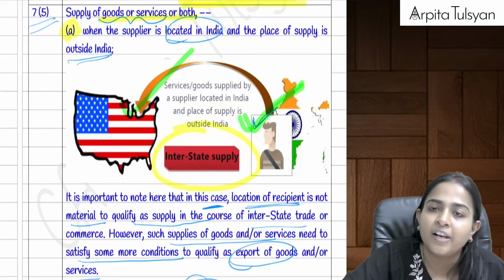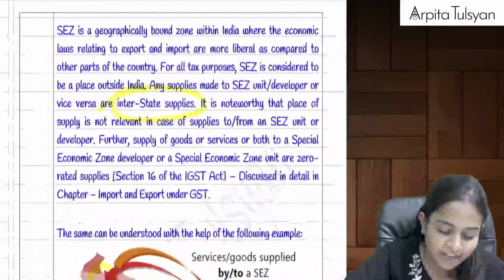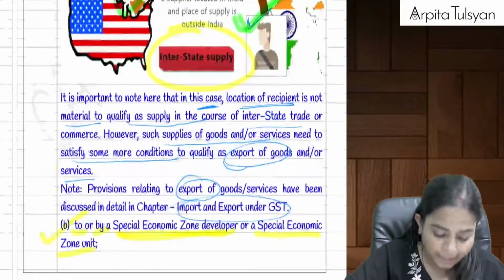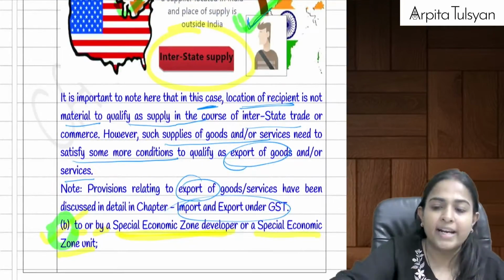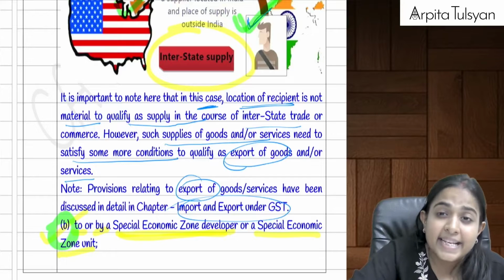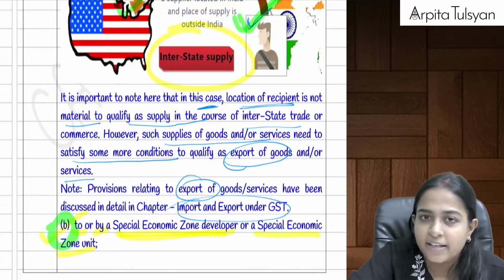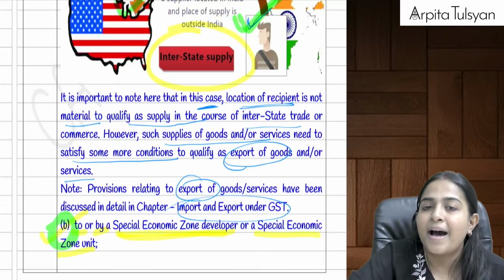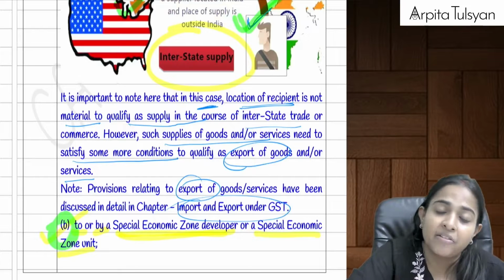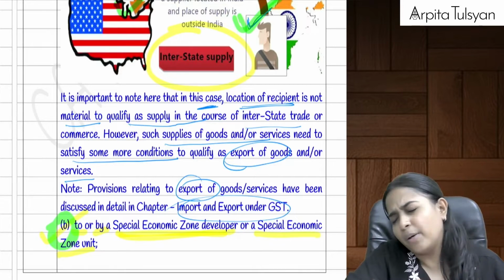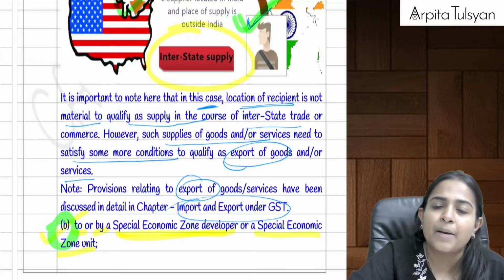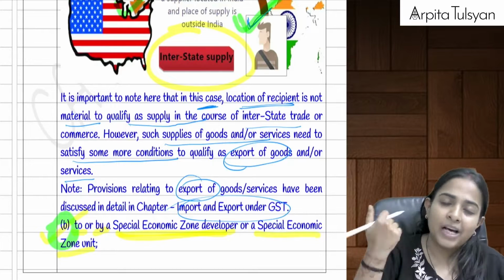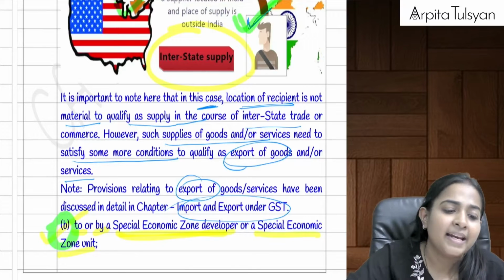Definitely it has to fulfill the other requirements given under the definition of export also, but this will be called as interstate supply. Okay, next one, very, very important. Any supply done to a SEZ. SEZ will be located here in India. If it is located in the same state, say I am here in Maharashtra, and I am giving the supply to a SEZ which is also located in Maharashtra, it will be deemed as interstate supply. Any supply given to SEZ or any supply given by SEZ, supply of goods or supply of service, is deemed to be an interstate supply.